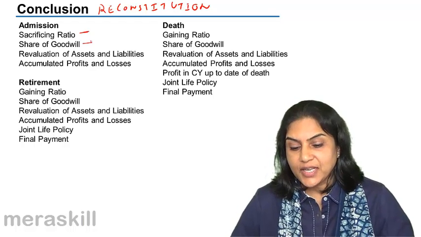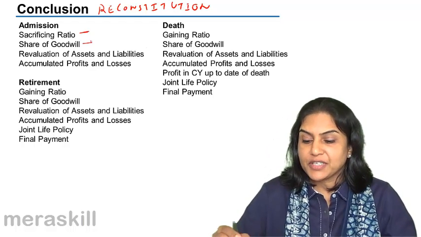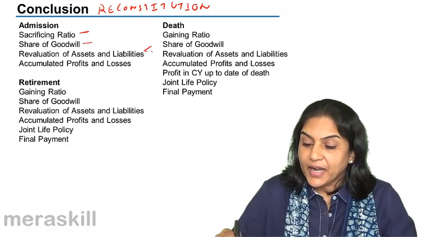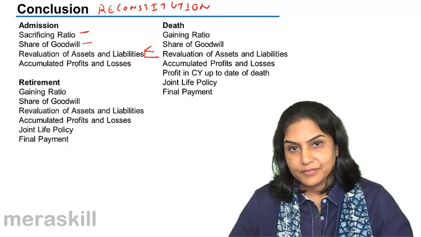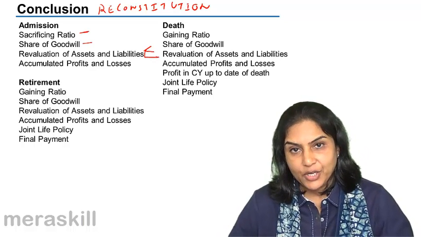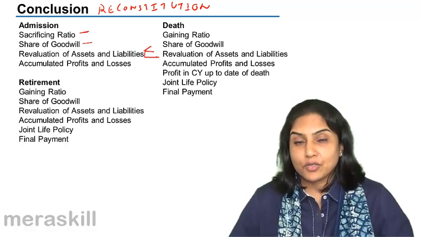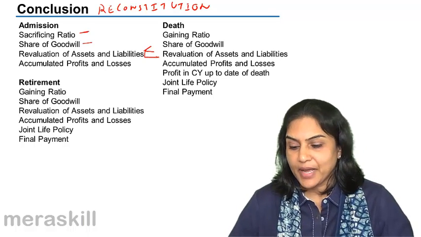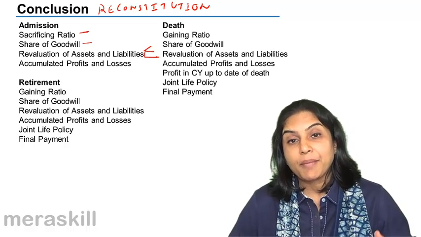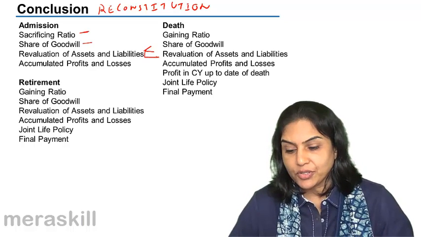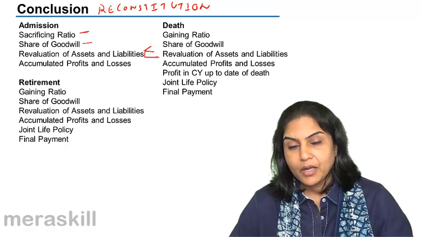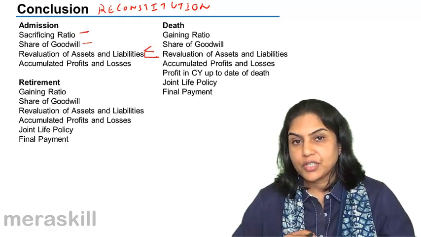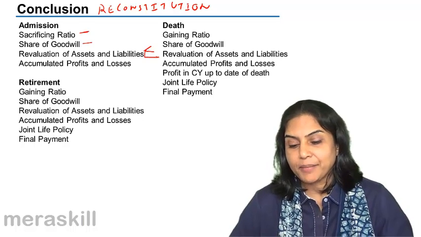We also discussed that such revaluation of assets and liabilities may be done under three methods. One is preparing the revaluation account, so that the new value of the assets and liabilities is reflected in the balance sheet. Two was preparing a memorandum revaluation account, as a result of which the new values are not reflected in the balance sheet.